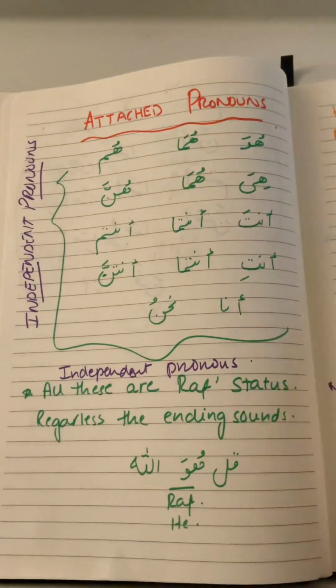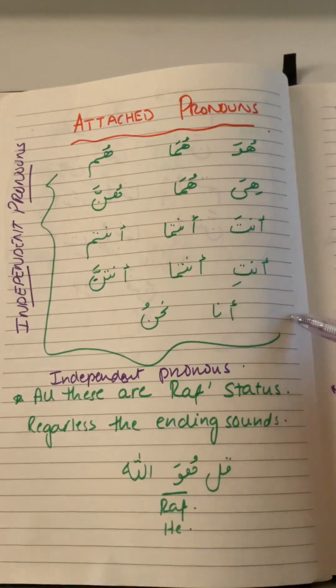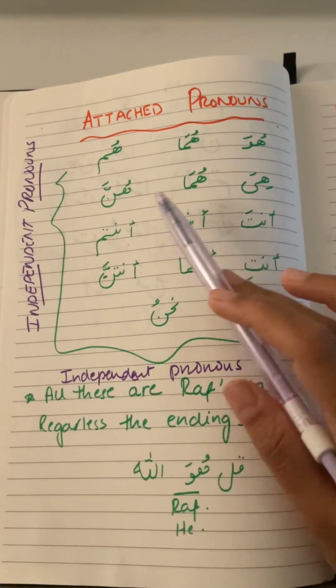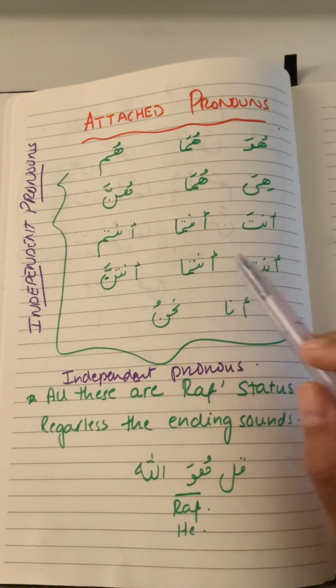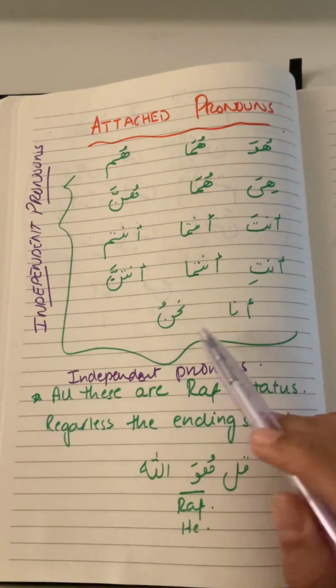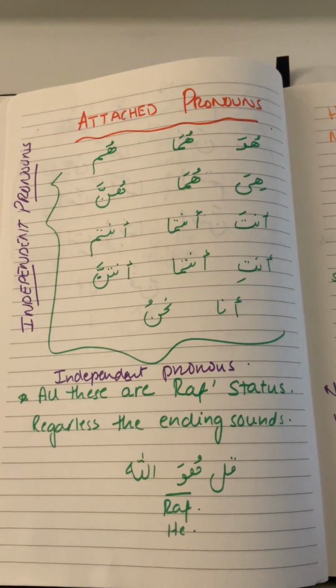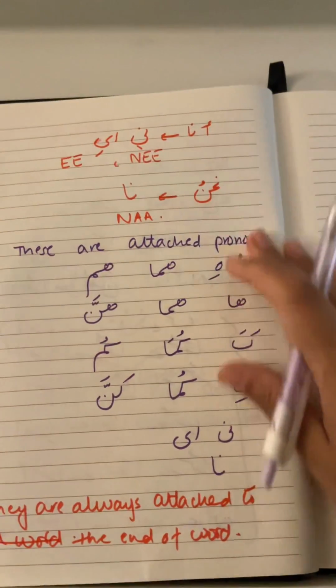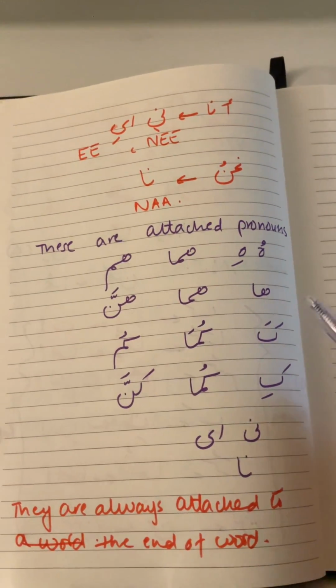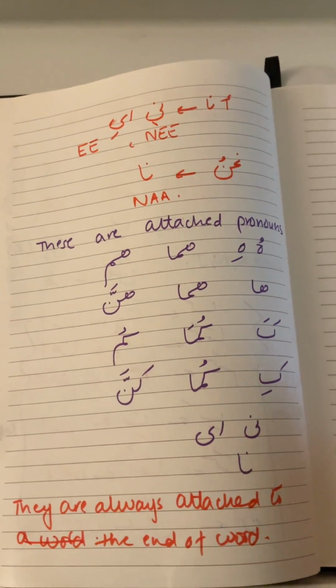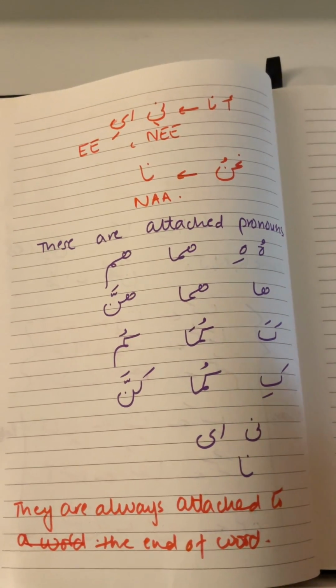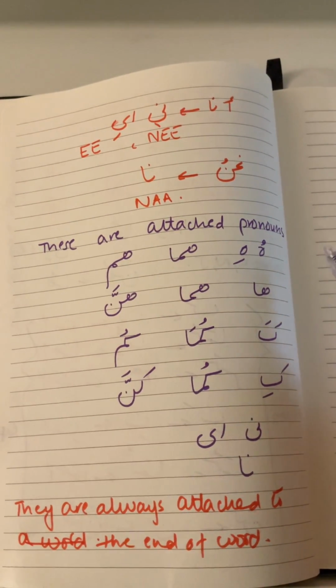It is very important to memorize the independent pronouns: huwa, huma, hum, hiya, huma, hunna, anta, antuma, antum, anti, antuma, antunna, ana, nahnu. These are independent pronouns, and always remember that the independent pronouns are always rafa. And then there are the attached pronouns, which can be nasab or jar, and we will learn in future videos how to differentiate which one is nasab and which one is jar.